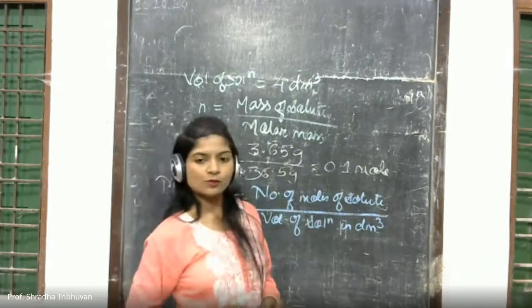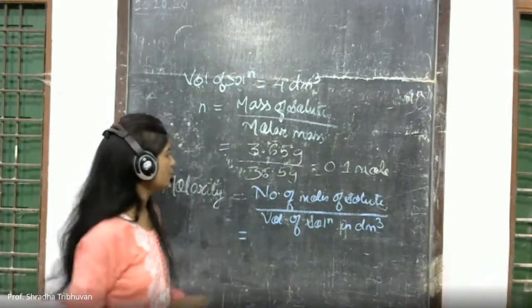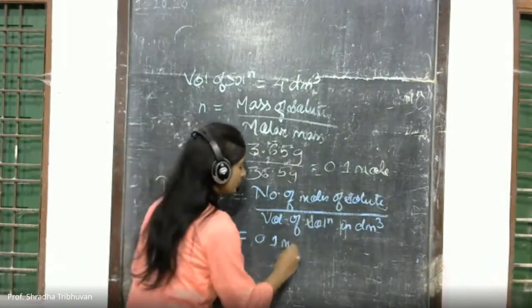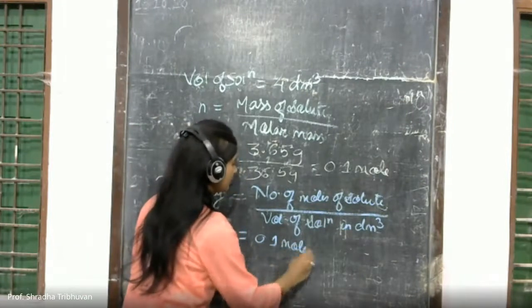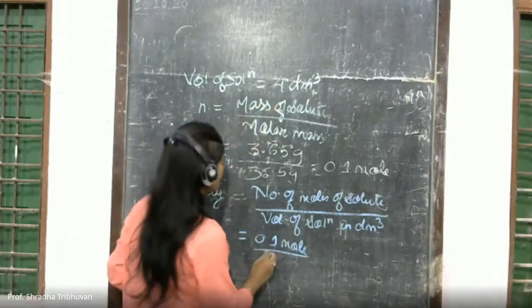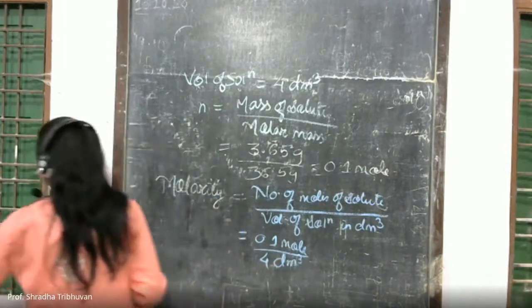So number of moles of solute divided by the volume of solution in dm cube. So number of moles of solute is 0.1 mole divided by volume of solution in dm cube, that is 4 dm.